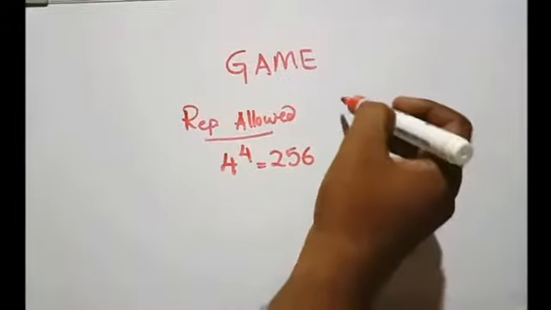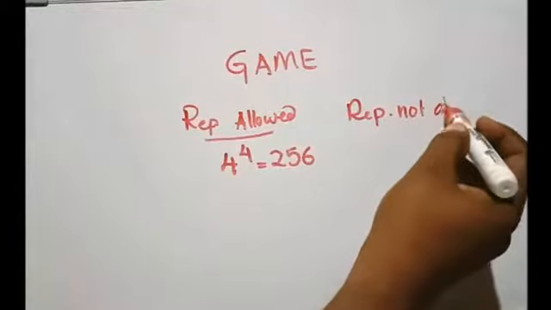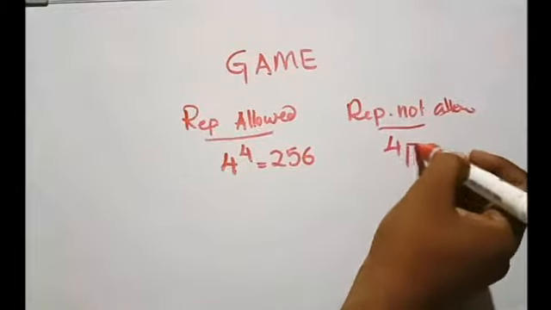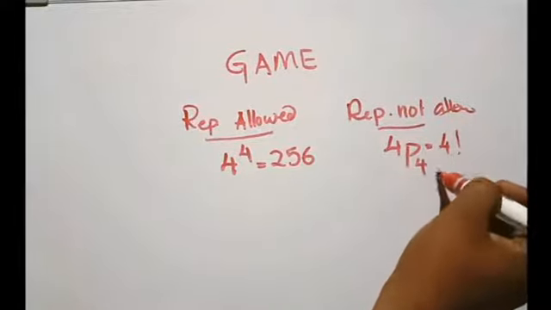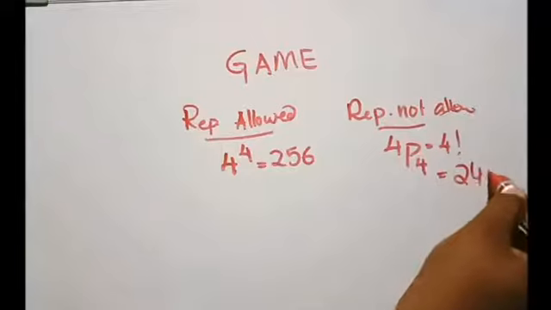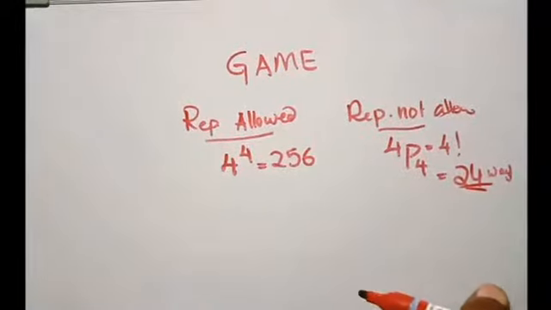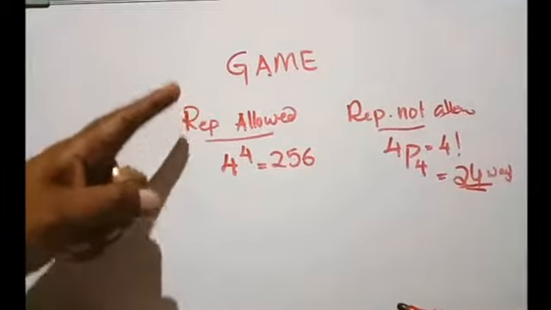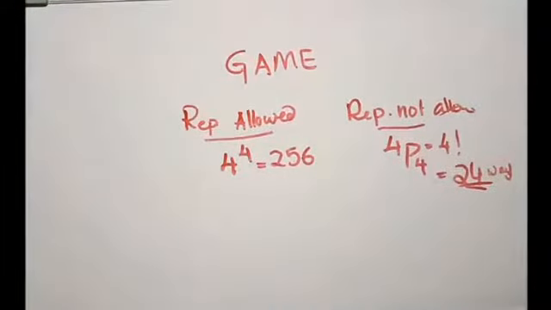And if repetition is not allowed, it can be arranged in just 4P4 ways, which is the same as 4 factorial ways. It is 24 ways. So without repetition, it can be arranged in 24 ways, and with repetition, it can be arranged in 256 ways. I hope you got this topic as well.